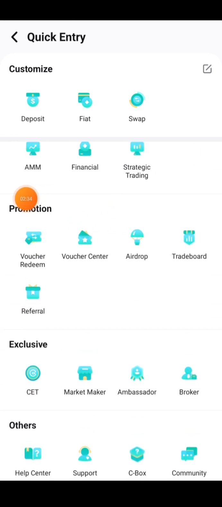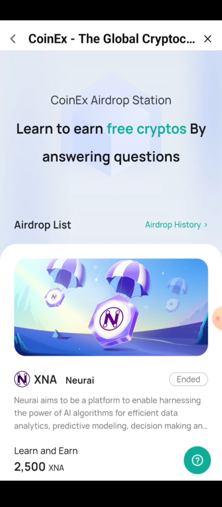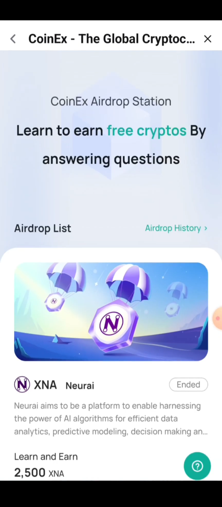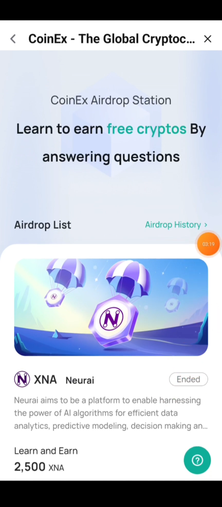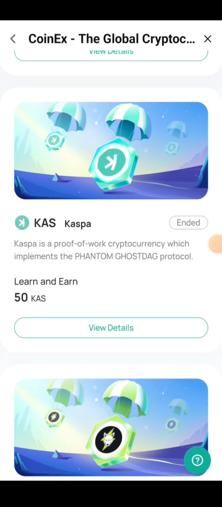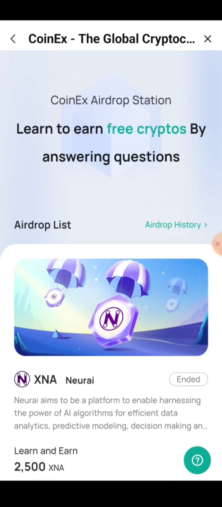Then you're going to see this promotion, right? So you click on this one that says airdrop. As you can see, these are the list of airdrops that have been in this exchange, and as you can see, they are already ended. This one has ended, this one has ended, this one has ended. Most of them are already ended, so you need to be checking your exchange to see if there are fresh airdrops right here. And once there are fresh airdrops, you just get into it and get free airdrops for yourself. It's going to be in your wallet right here on the exchange.